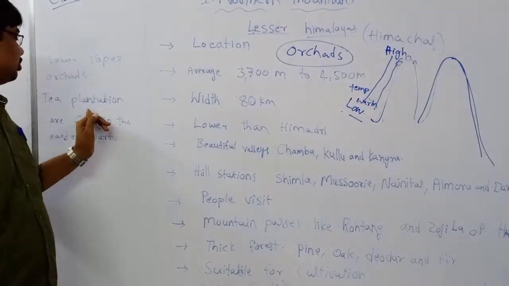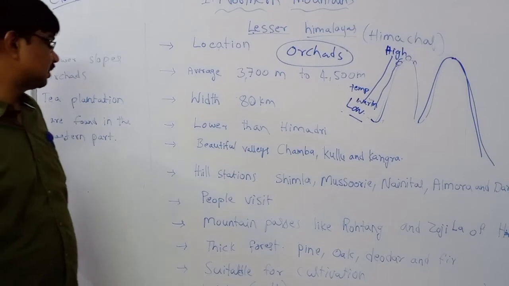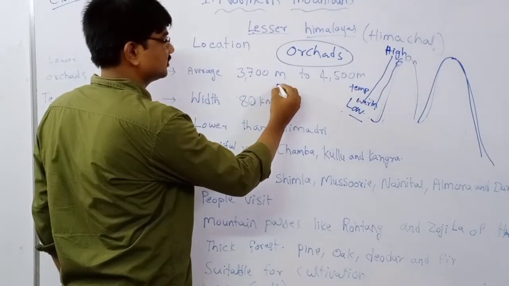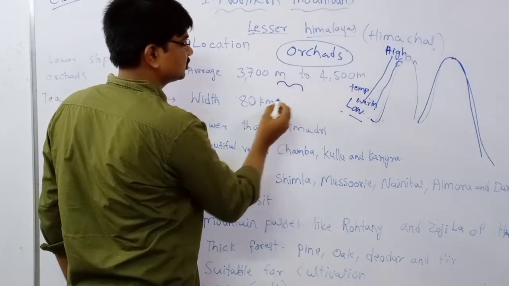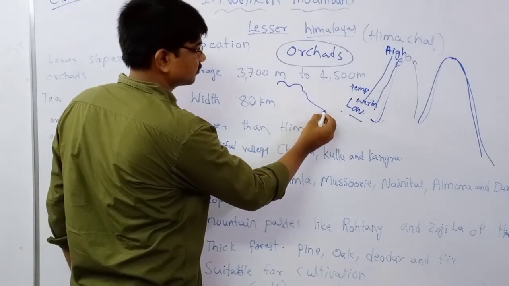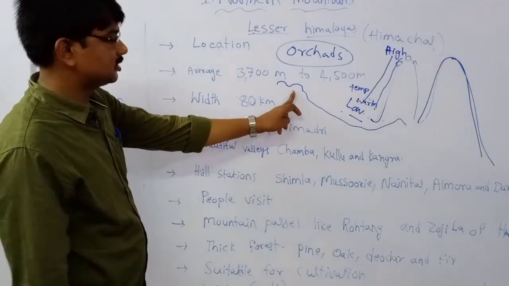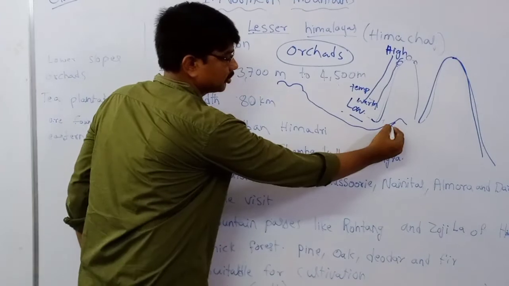Next, tea plantations are found in the eastern part. For example, if this is Jammu Kashmir and this is the Arunachal Pradesh side, the Himalayas are located from Jammu Kashmir to Arunachal Pradesh.